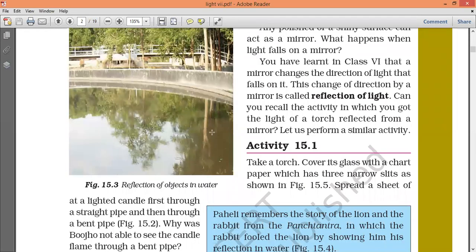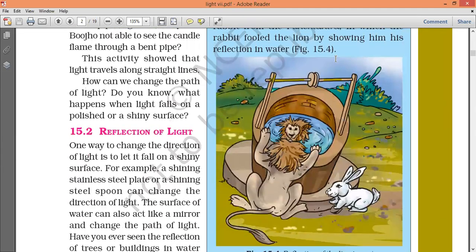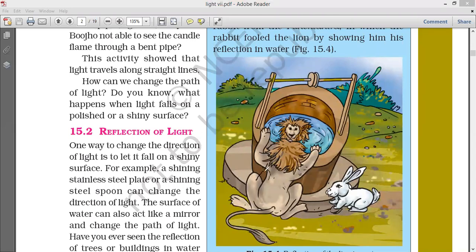What is the reason for that reflection of light? See here, the girl is seeing his face. Light rays are passing through this line, falling on the water, and this again is reflected to his eyes. So she is observing his image.